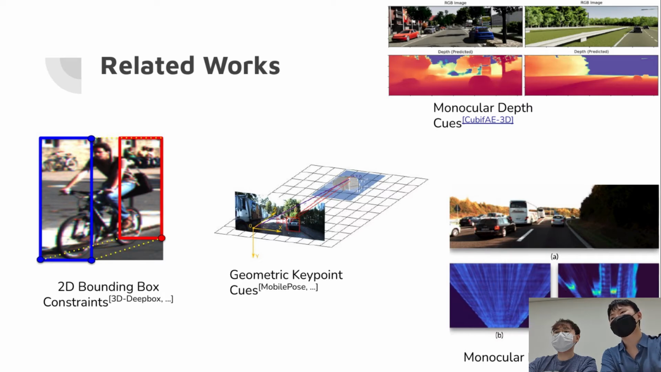3D Deep Box incorporates a two-stage pipeline in which the 2D projected bounding box constraints are exploited for lifting to the 3D detection. And finally, methods such as MobilePose detect object keypoints and incorporate classical geometric algorithms such as PnP, or perspective-n-point, in order to compute object pose from the keypoint representations.